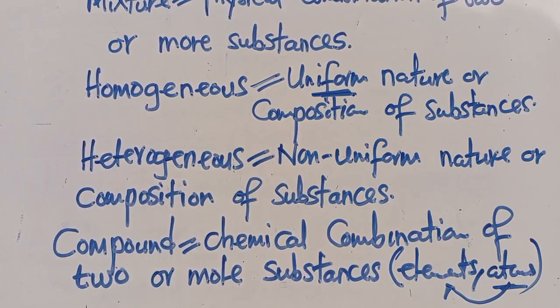So you discover that when two elements combine, we get to have a compound. When calcium combines with chlorine, we get to have calcium chloride. So that is another thing that you need to understand. Just introducing this and making sure that you get to be familiar with these things.